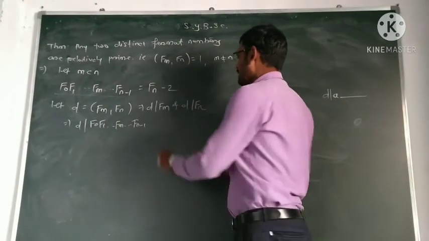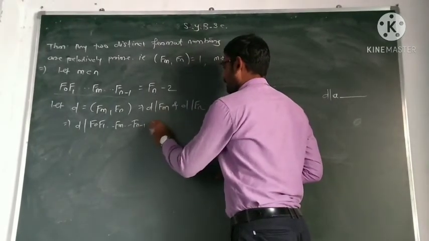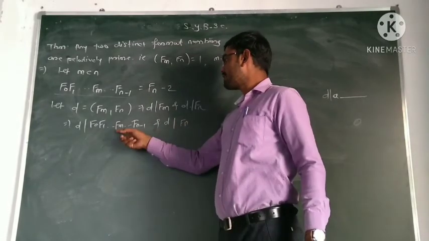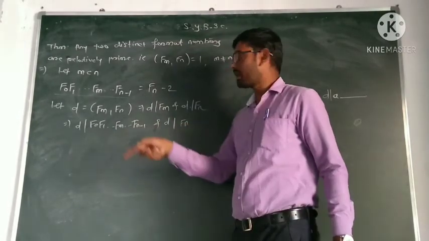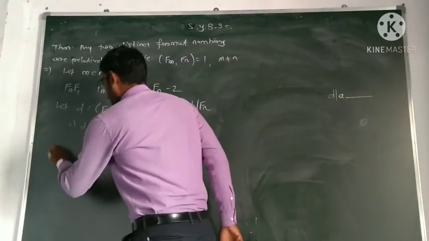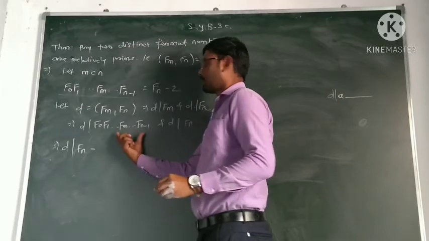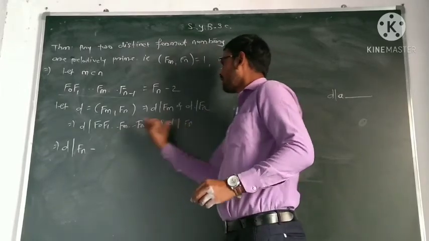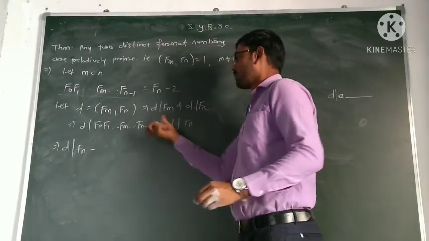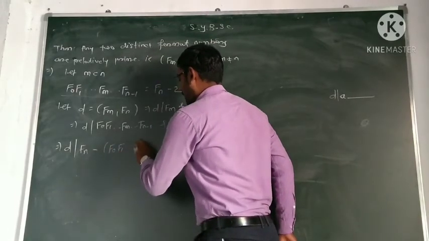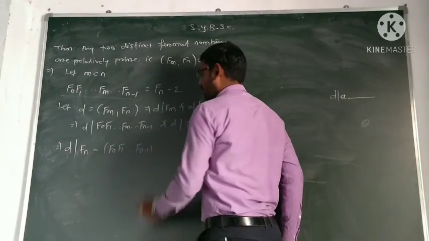And D also divides F_n. Now D divides this, so D divides this subtraction also. D divides F_n, D divides the product, so D divides the subtraction: F_n minus F_0, F_1, up to F_{n-1}.